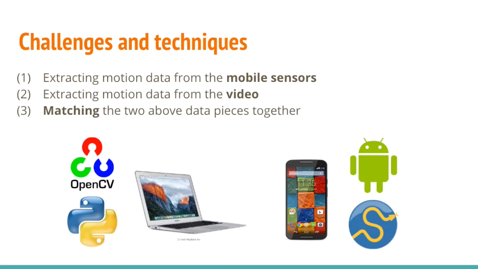The project challenges were divided into three broad categories. Number one, extracting motion data from the mobile sensors, including the accelerometer and the gyroscope. Number two, extracting motion data from the video. Number three, finally matching the two together.